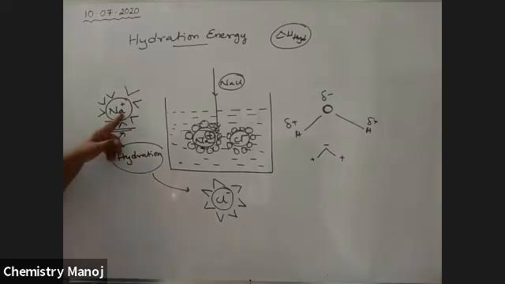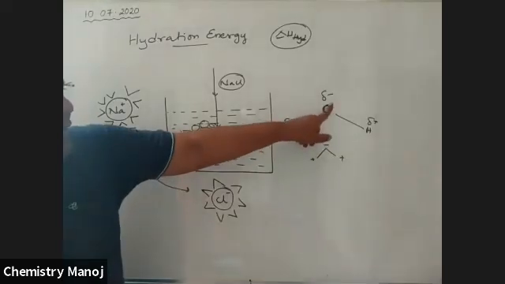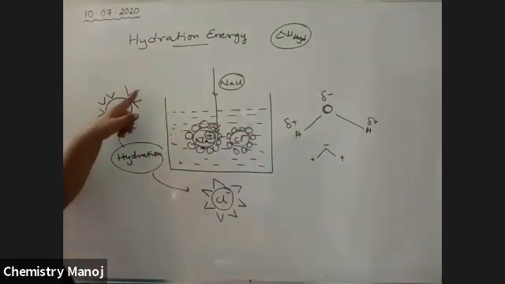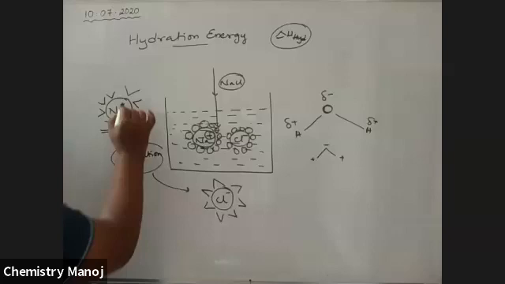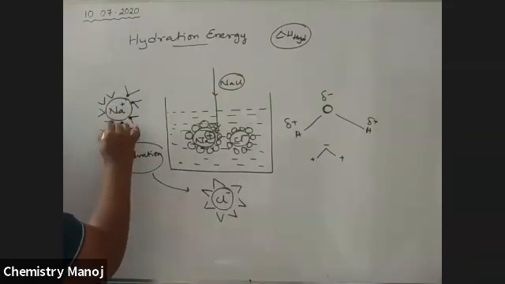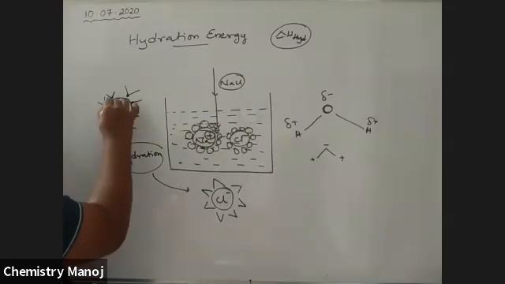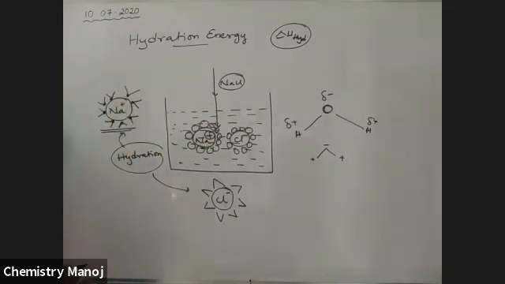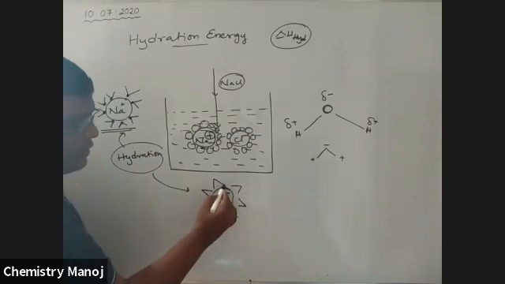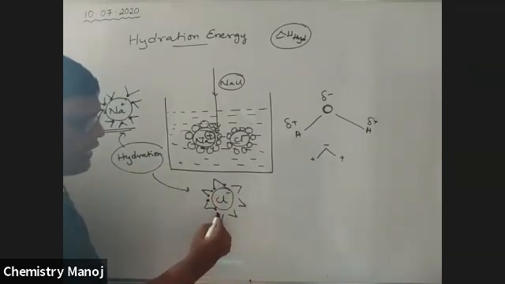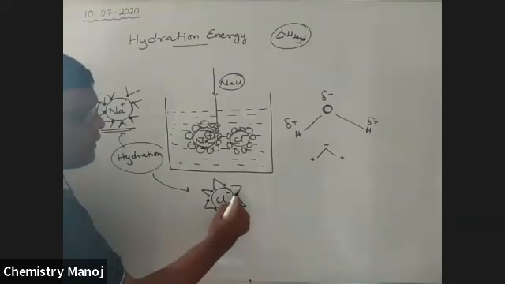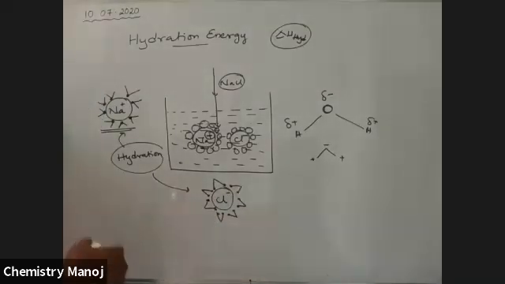So this is the Na+ ion because it has a positive charge. The negative part of water is attracted to it. This is nothing but oxygen. These oxygen atoms have negative charges, so these negatively charged oxygen atoms are attracted. Here it is minus, so these are positively charged hydrogens. These positively charged hydrogens are attracted towards the chlorine ion. Because of this, water molecules are attracted by the Na+ ion and the Cl- ion.